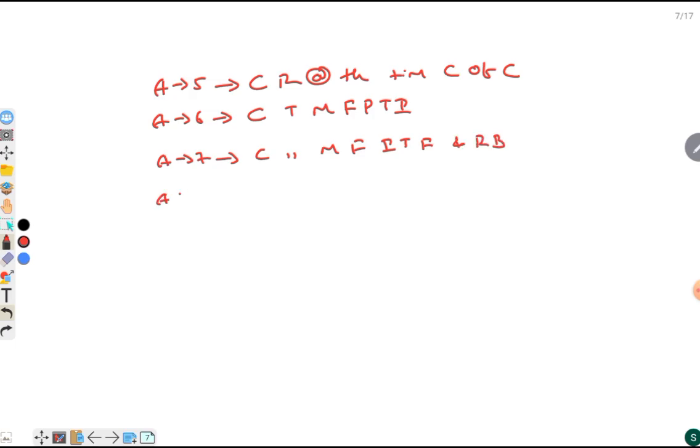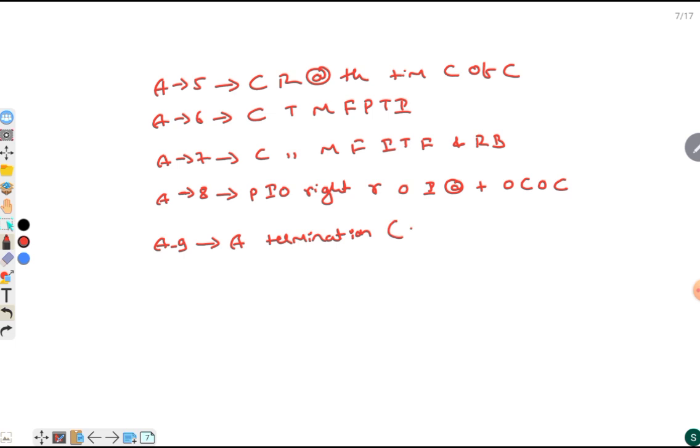And Article 8 says persons of Indian origin residing outside India at the time of commencement of the Constitution. And Article 9 says automatic termination if foreign citizenship is acquired. From Article 5 to Article 9, citizenship is mentioned in the Indian Constitution.